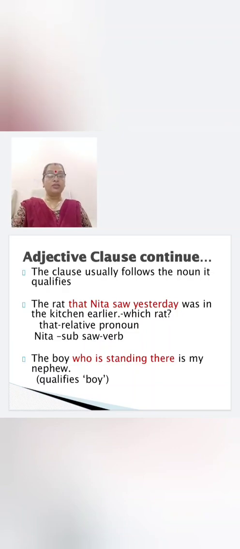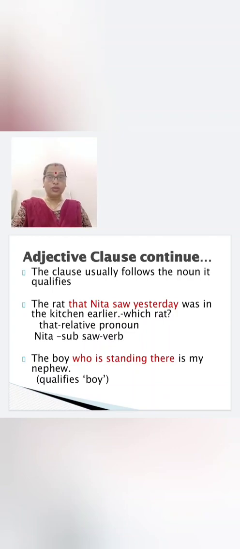So here, where is the noun? The rat. Correct? Now you ask the question, which rat? That Neeta saw yesterday. You already know that a subordinate clause also should have a subject and verb. So, where is the subject here? Neeta is the subject and saw is the verb. So the predicate is saw yesterday. So that means it is an adjective clause.